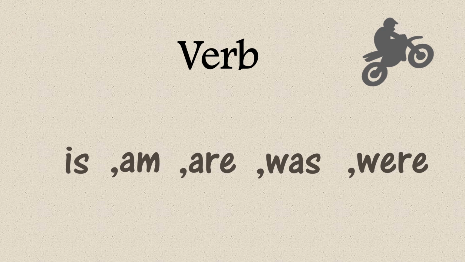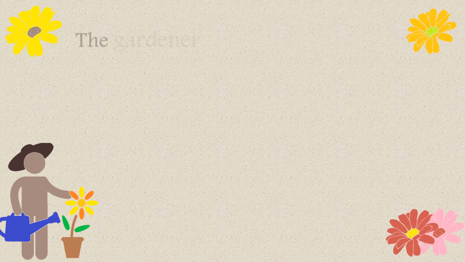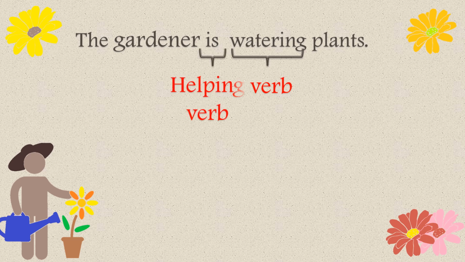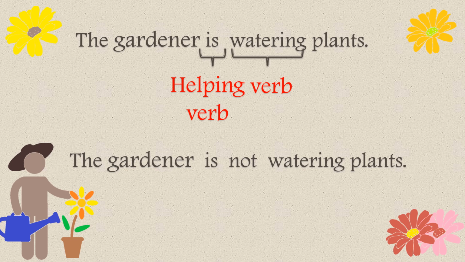Now look at this sentence, children. The gardener is watering plants. What action is the gardener doing? Watering plants. So here the verb is watering. Can you see is in the sentence? Yes, is the helping verb. Now let us change this sentence into a negative one. The gardener is not watering plants. So children, in negative sentence, the word not is placed between the helping verb and the main verb.